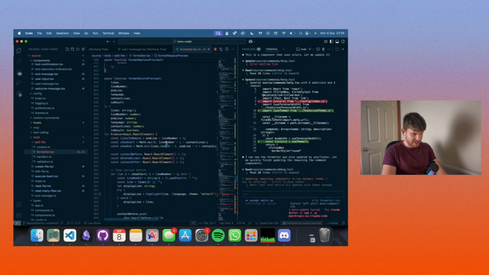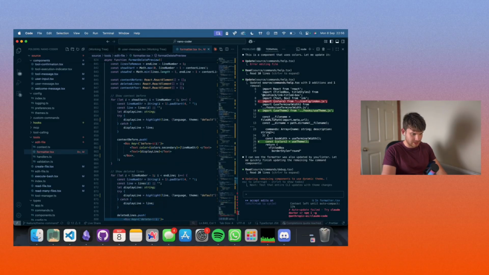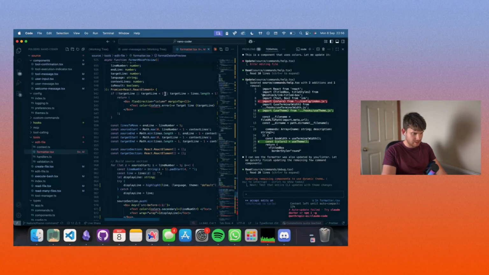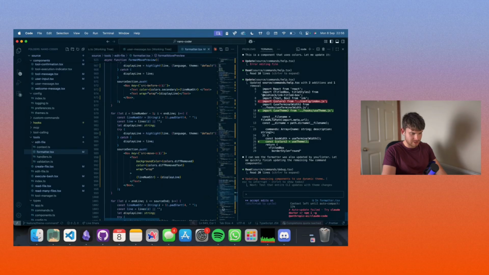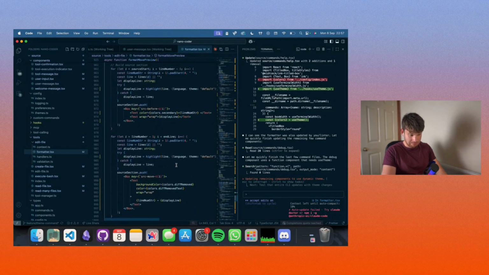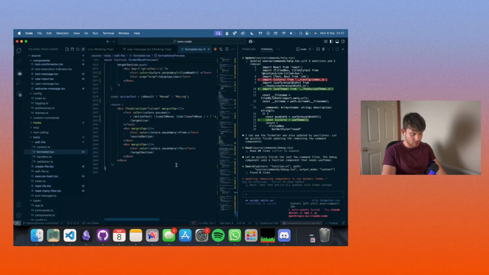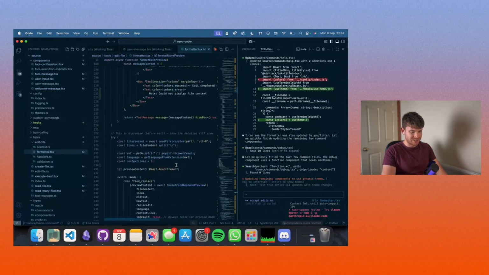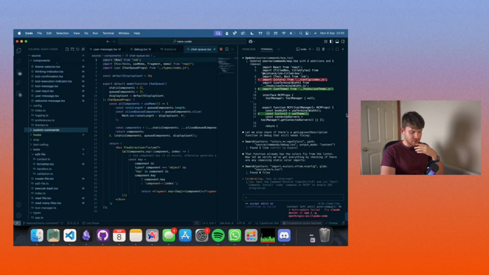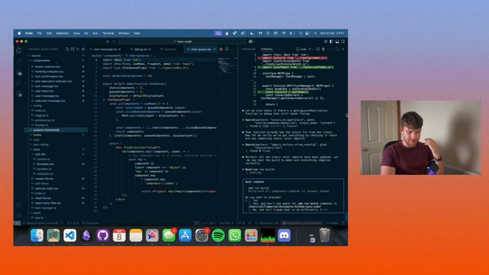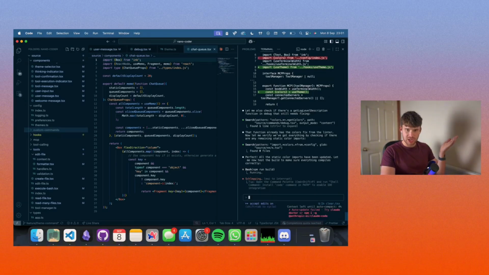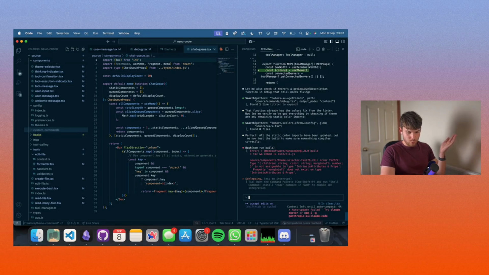At the very least, it fixed the linter errors. There they are. Get colors. Cool. Linter errors fixed. See, who says I don't do any programming? It's doing a search for things that it needs. It reckons it's happy. Let's run build. I know there's build errors, but it will discover them and fix them, hopefully. Whilst we have 4% context left, hopefully it can complete all these changes within the context limit.